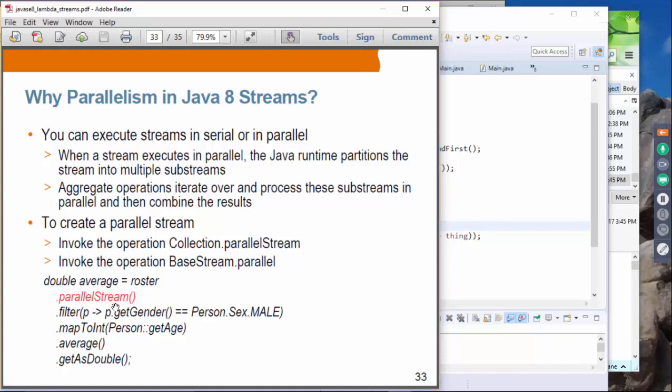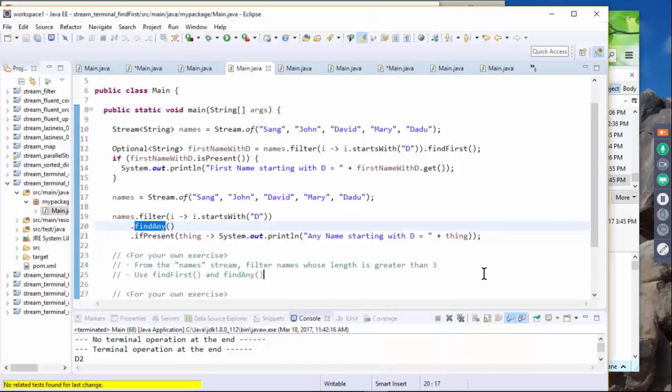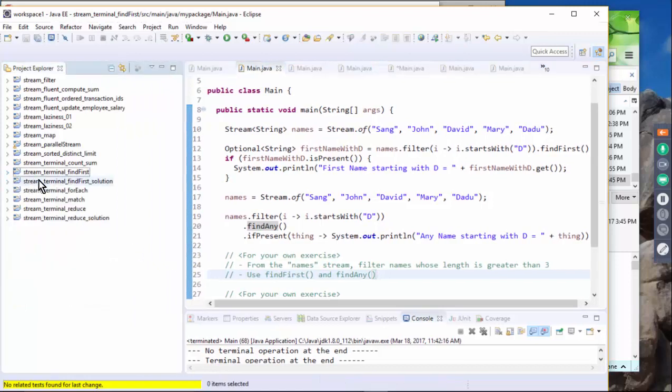Here we have a list of something, and then we call parallelStream. Or if you have a serial stream object, then you can just call the parallel method, and that will convert it from a serial stream into a parallel stream. Okay, so the only thing you have to do is create a parallel stream, and everything else will be taken care of. All right, so in exercise 5, we are going to run some operations in serial and parallel fashion and see the performance difference.